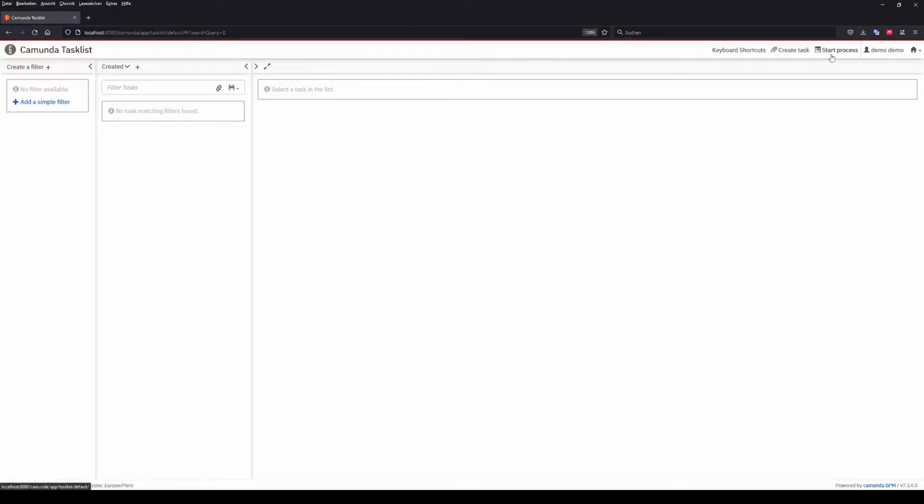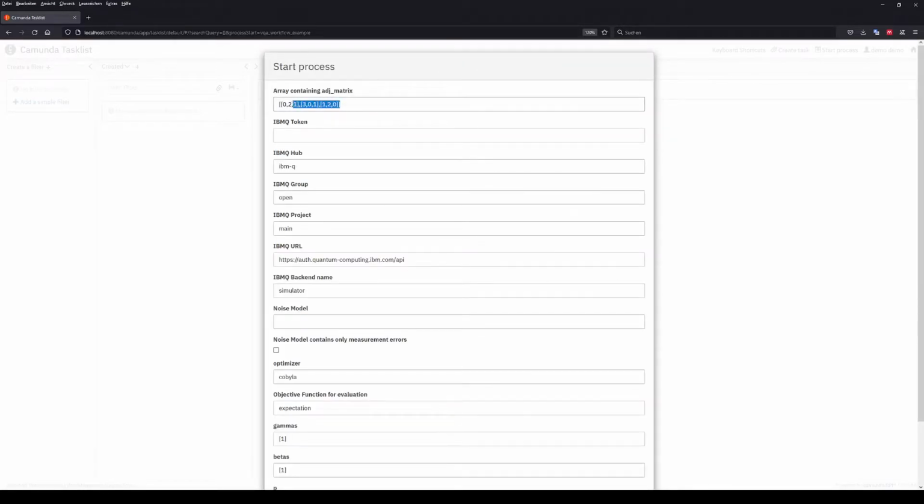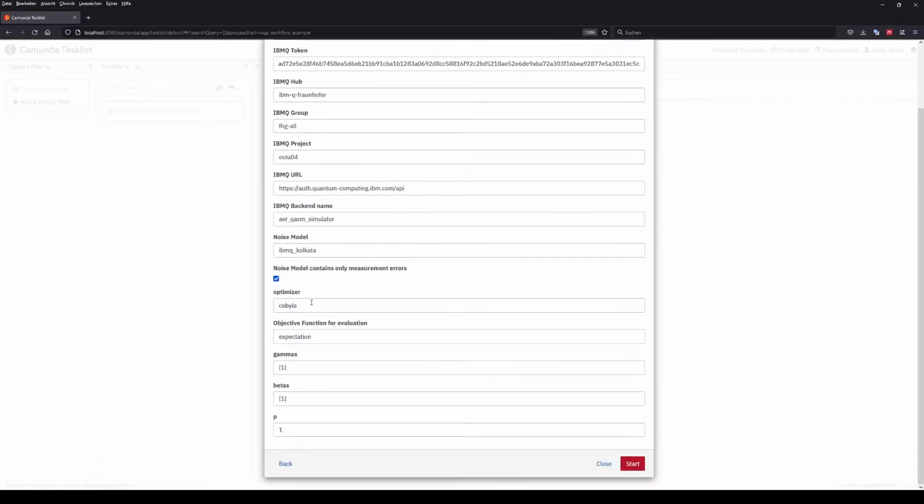Therefore, we click on Start Process, then select our workflow, and first of all, enter our problem instance, and afterwards enter our IBM credentials so we can use QPUs, or due to currently long queue times, fall back to noisy simulators. As executing quantum circuits with a full noise model is quite time-consuming, we here decided to only go with measurement errors. Therefore, we tick this box. Furthermore, we could adjust the optimizer, the objective function, or initial circuit parameters. After everything is configured, we can click on Start.